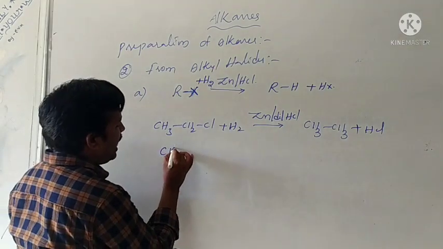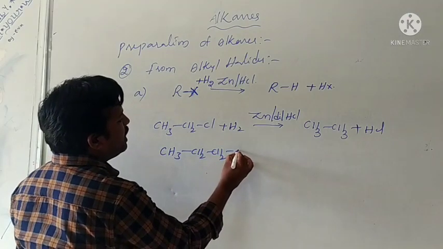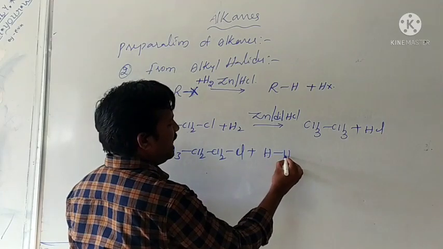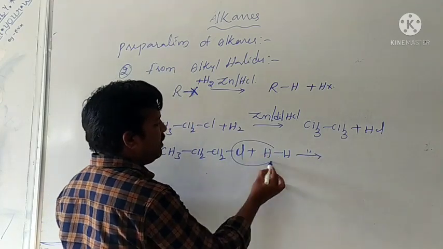Take a propyl halide, CH3, CH2, CH2, Cl. Propyl chloride undergoes reduction like this in presence of zinc and dilute HCl.